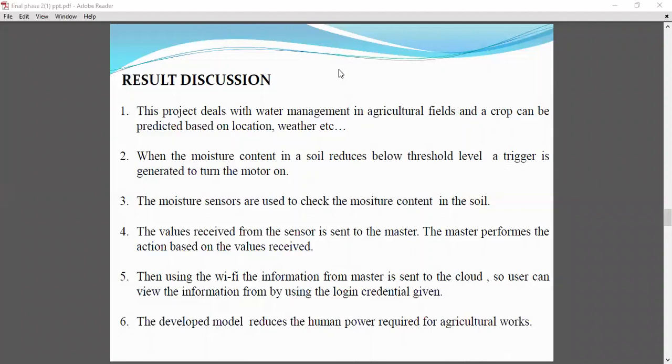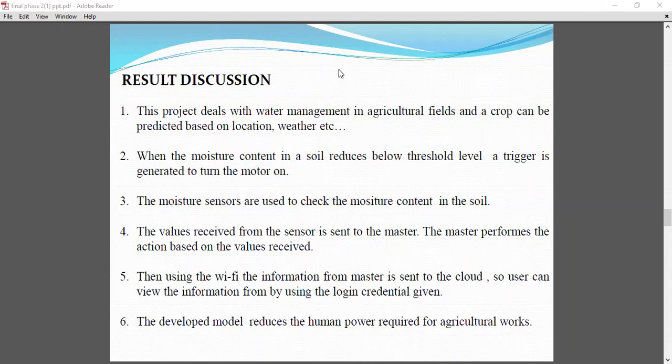Rajat YN. Yes, sir. Chaitra. Then which sensor? See there, the third point: the moisture sensors I used to check the moisture content. What is the name of that sensor? I want to buy it. Tell me. Just one second, sir. We have already... You are checking online. No, sir, checking online.